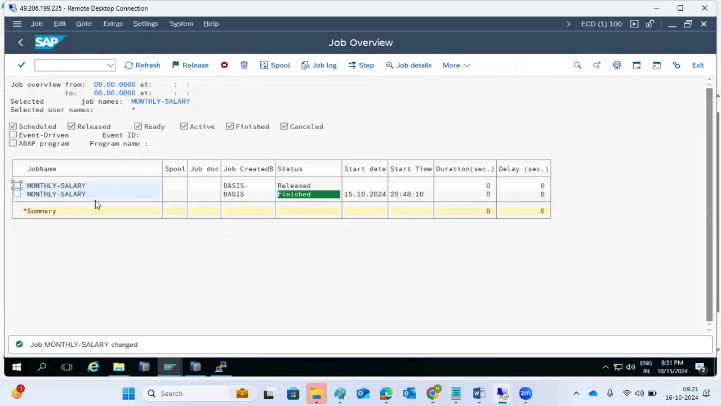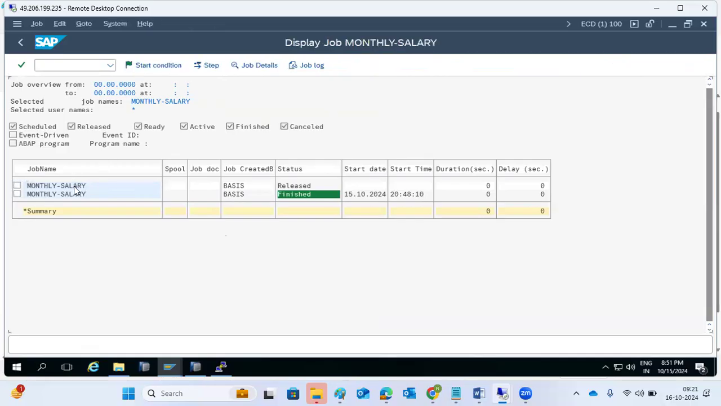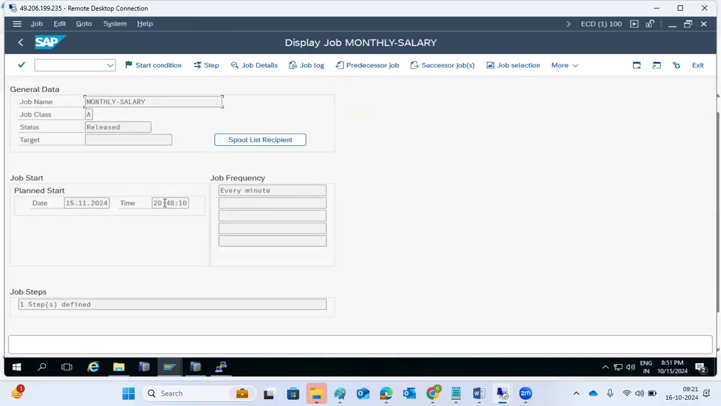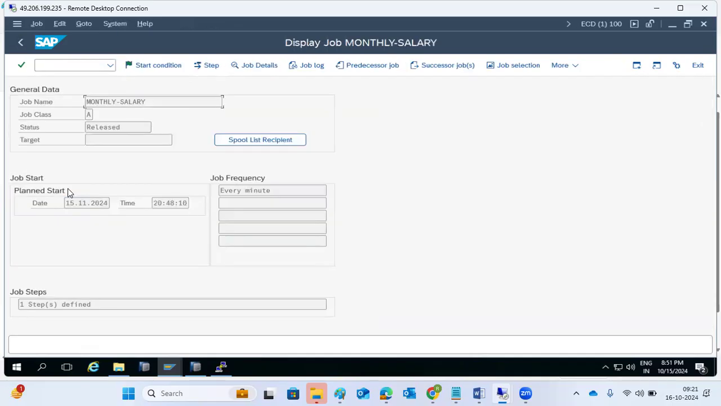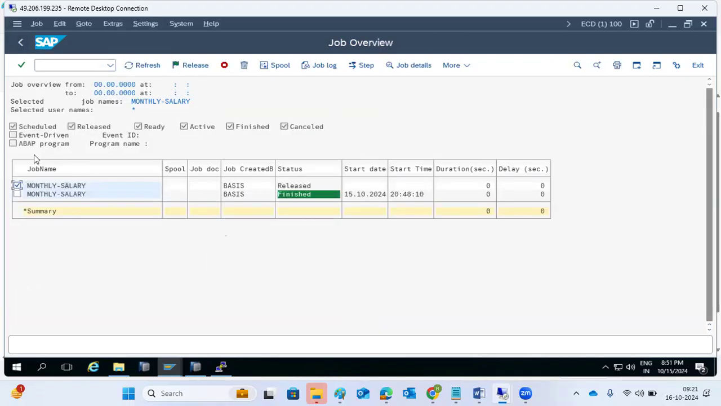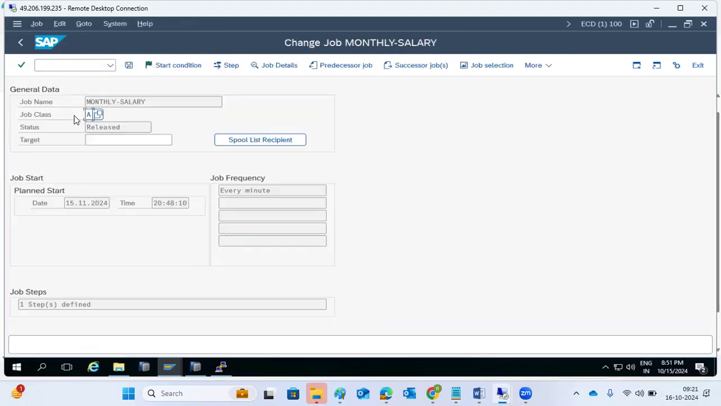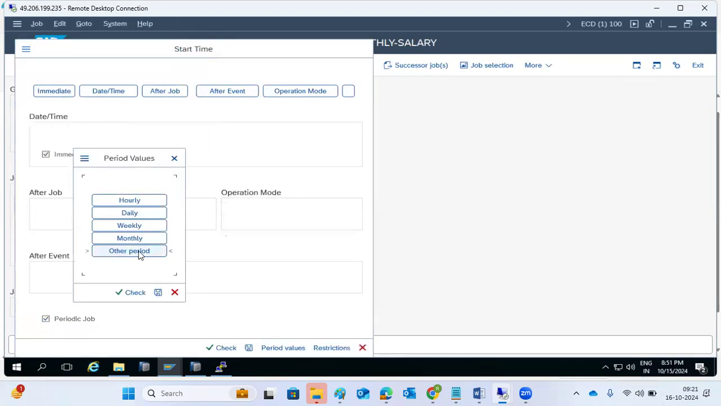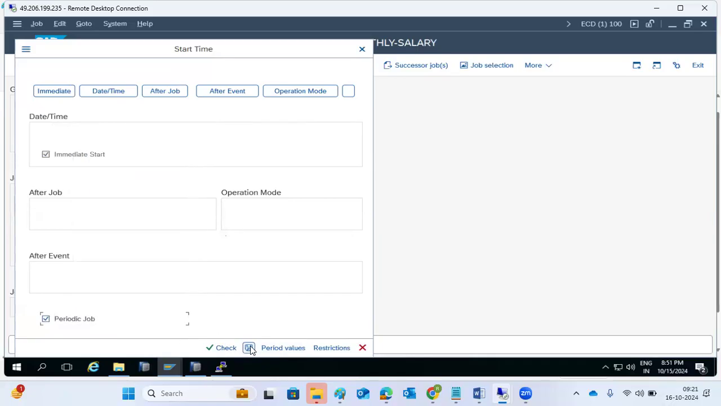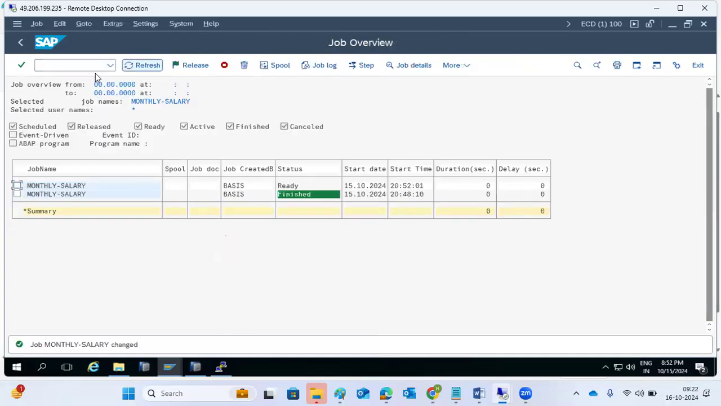Every minute here. Now if you wait for 1 more minute, this will run every minute, meaning at 8:48 it will run. Actually, the date you need to change. Oh, yeah, the date is not changed. So go here, change again, start conditions, immediate, then the periodic values you maintained are every 1 minute. So starting from now, immediately when I save it, from that time onwards, every 1 minute it will be ready.